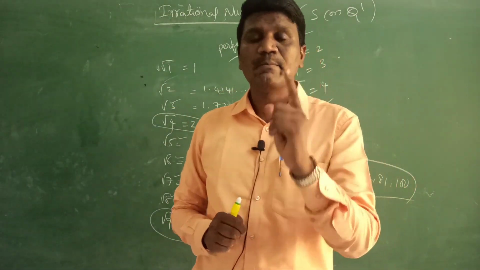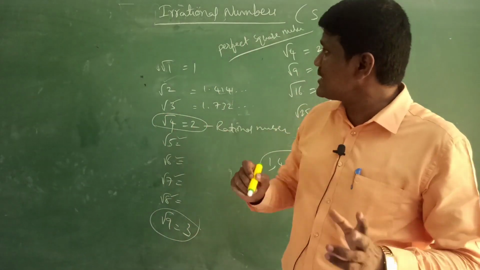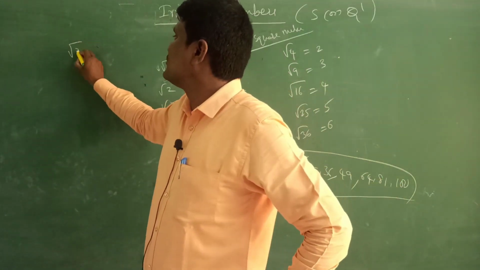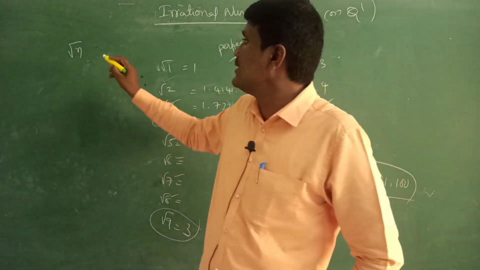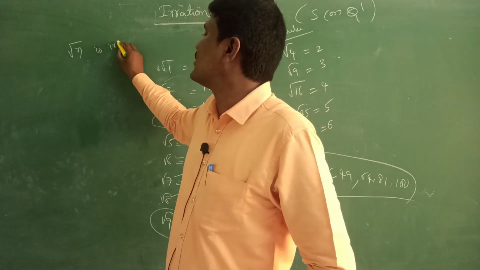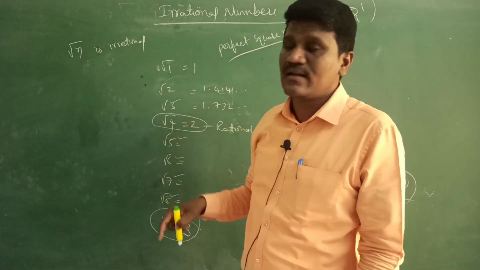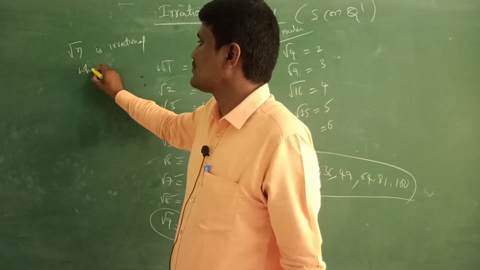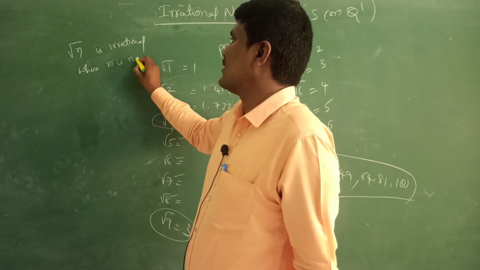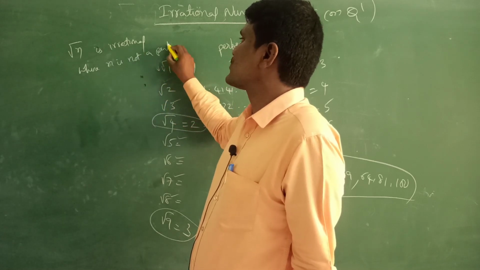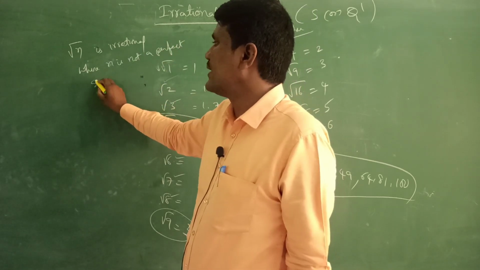What do we call that? Perfect square numbers. So always root n is irrational where n is not a perfect square. This is also one more definition.